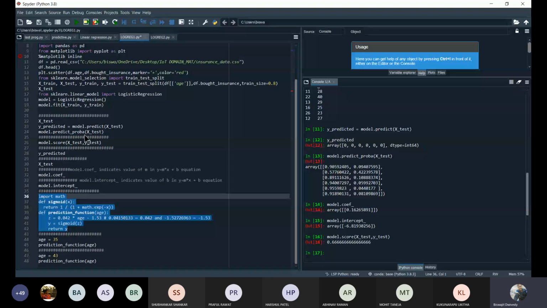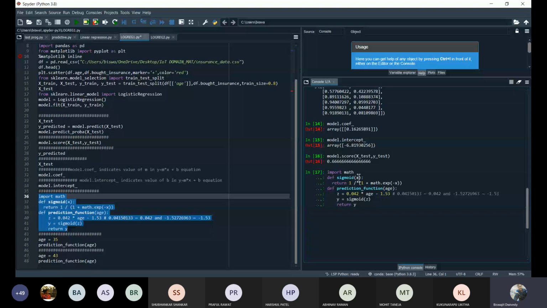So simple thing, directly we will be using this sigmoid function, which is 1 by 1 plus math exponential of minus x. And after that, whenever I'm directly writing the code, I have to give some boundary or threshold value, and here is the threshold value. For prediction purposes we have to correctly define the threshold value also. So that's why this statement is given.